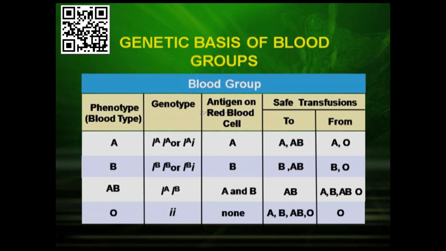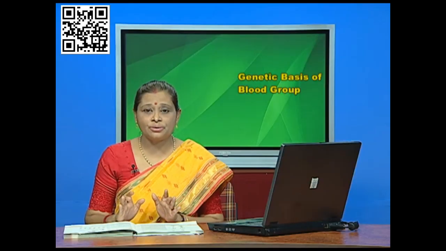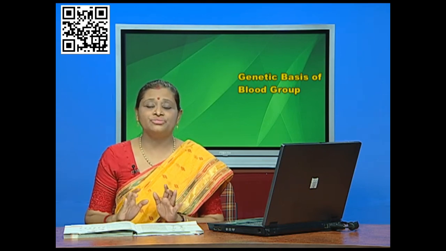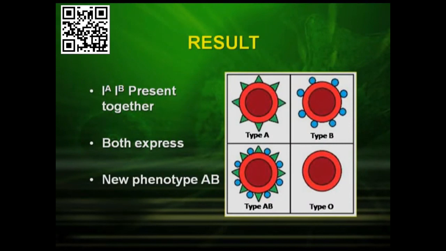So this AB blood group is a new phenotype which was produced by the combination of the dominant allele of A and the dominant allele of B. Now if you look into the picture, you can clearly understand that the two dominant alleles IA and IB are present together. Both express and the new phenotype is AB. The new phenotype AB has a different kind of alleles as compared to type A and type B.